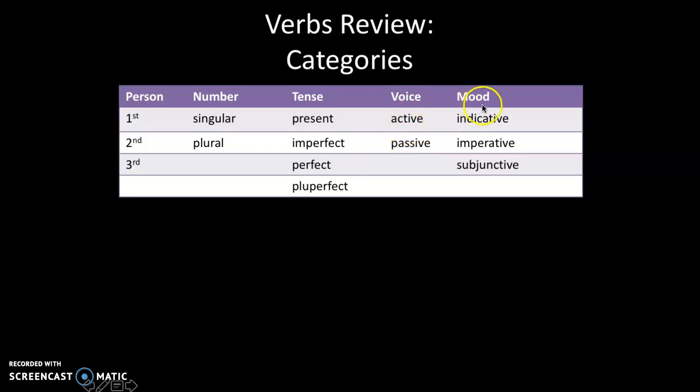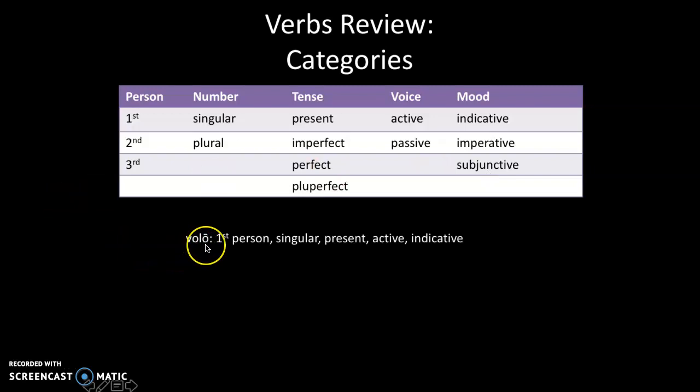The mood. This may be a term that's fairly new to you. Up until recently, everything was indicative, meaning it's simply indicating what's going on. Grumio is in the kitchen. The cook is cooking dinner, simply telling you what's going on. The imperative is a command. And the subjunctive, for now, functions with cum clauses. So take a moment and let's identify these.